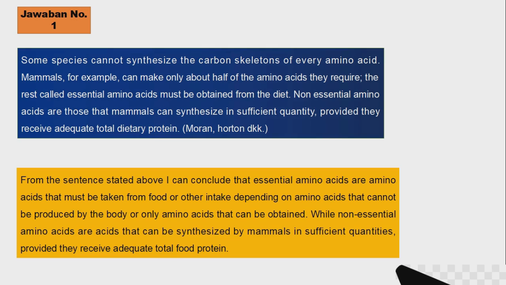So our body needs essential amino acids, but the body cannot produce them. So we can get the essential amino acids from what we eat, apa yang kita makan.